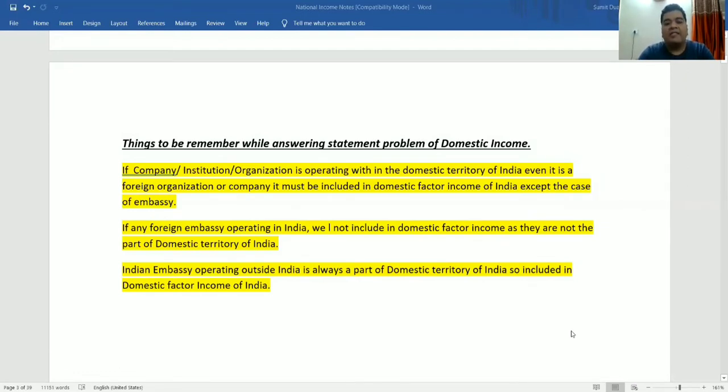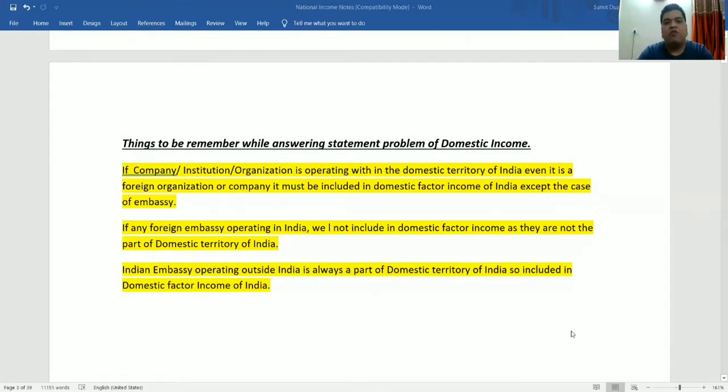As the name suggests, domestic income means income generated within the domestic territory of the country. What rule or funda do you have to keep in mind while attempting the questions of the statement problem of domestic income? Listen to me very properly.